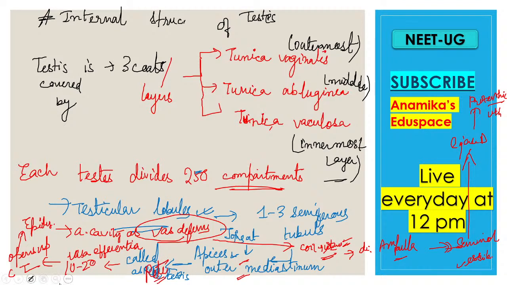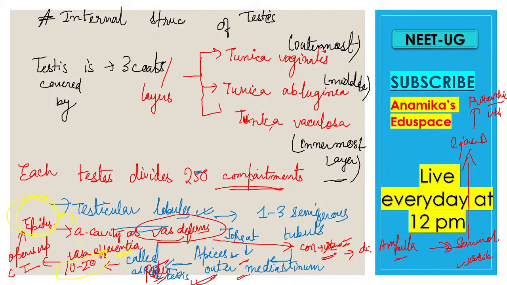The question comes, what is the rete testis? You can obviously answer that, as ma'am has taught us. After forming the rete testis, what happens? The rete testis fuse among themselves and form 10 to 20 vasa efferentia. Then the vasa efferentia open up into a common tubule, which is known as the epididymis. The epididymis ultimately opens into the abdominal cavity.